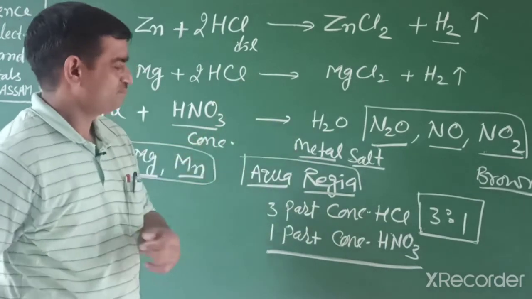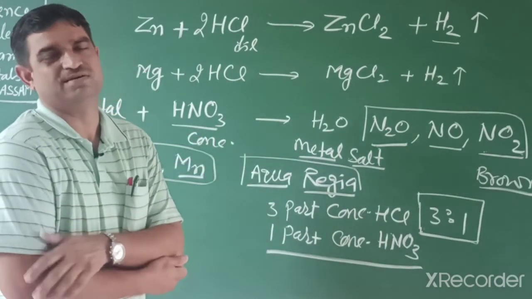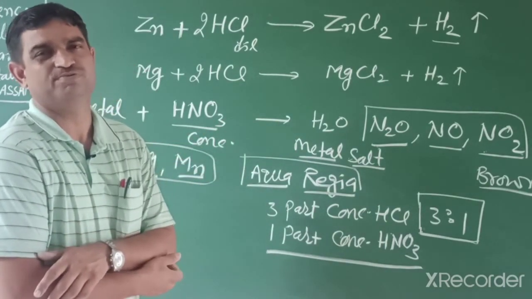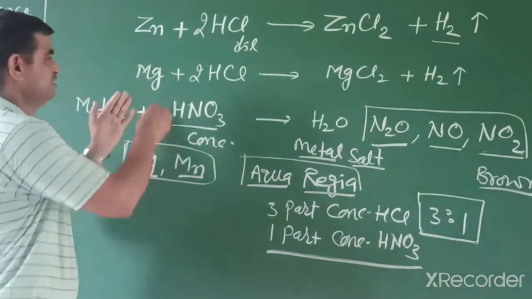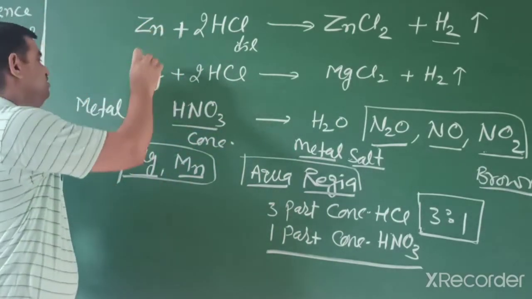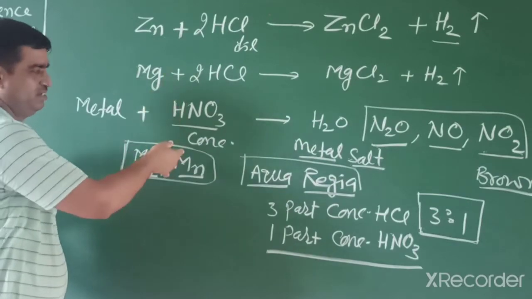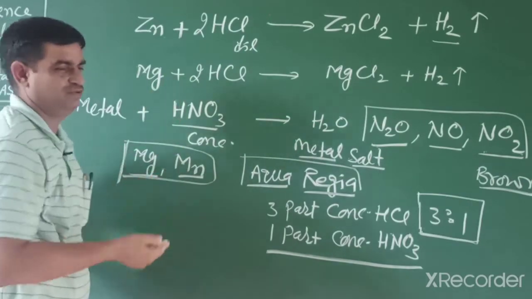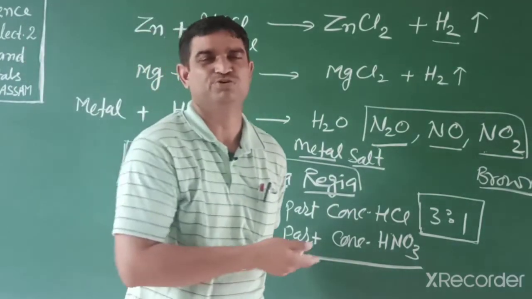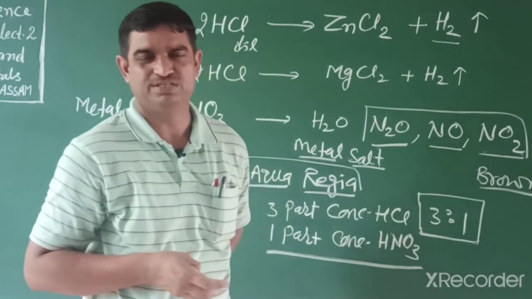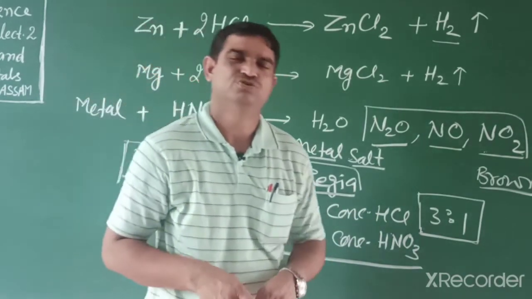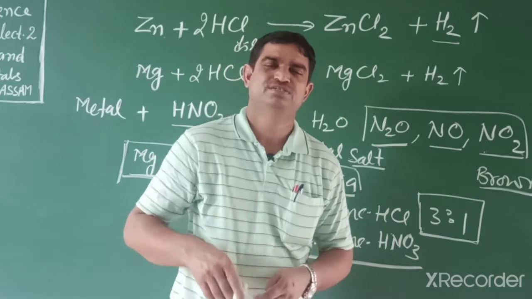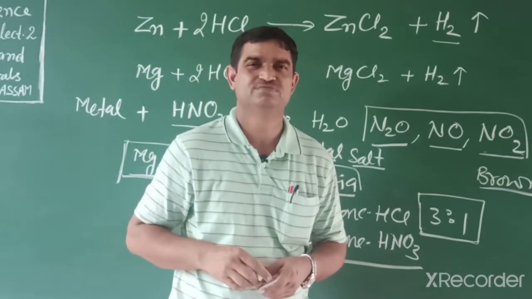In this way, we can arrange the elements in increasing order of reactivity. Magnesium is more reactive than zinc, and the others, copper, silver, gold, are less reactive because they normally do not react with acid. So students, now we arrange a reactivity series.